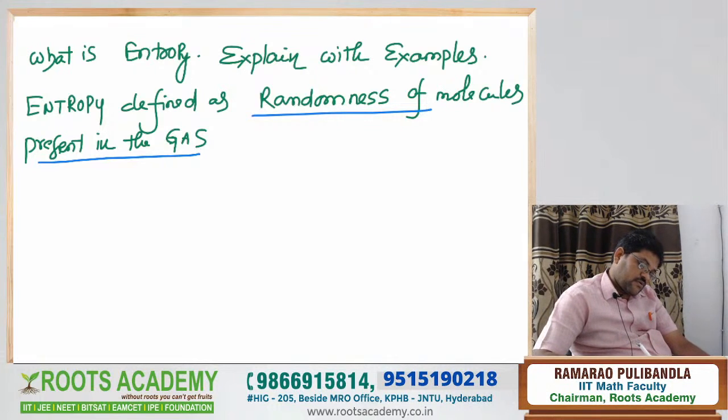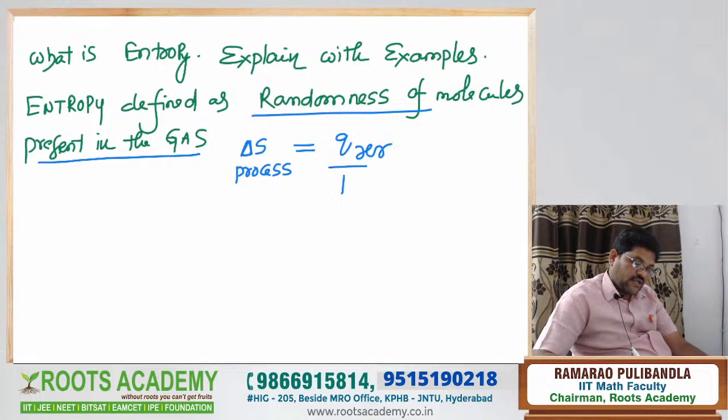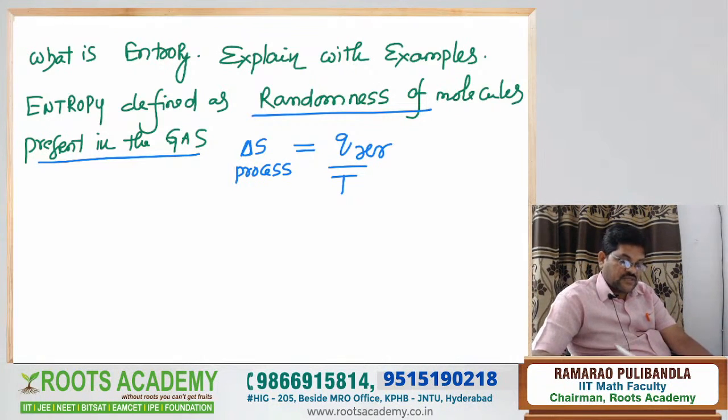Now, therefore, delta S of the process is equal to, what do you write? Q reversible by T you write. So Q reversible by T means what?